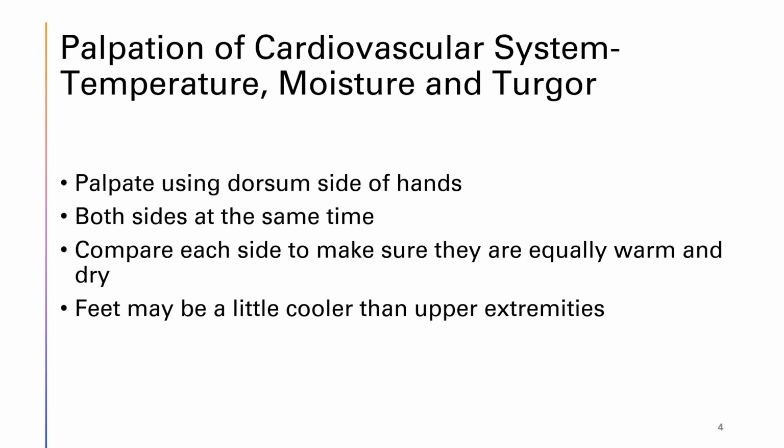We also discussed skin turgor with integumentary, and skin turgor is a good indicator of fluid status, which is a cardiac function, so I'm going to discuss it here again. When we check skin turgor, we should be assessing on the inside of the forearm or on the chest just beneath the clavicle. We gently pinch the skin, and we see if it goes back flat or if it stays in a pinched position. Tenting is when that skin stays pinched and does not go flat, and it usually means the person does not have enough fluid in their body and their skin is dehydrated.